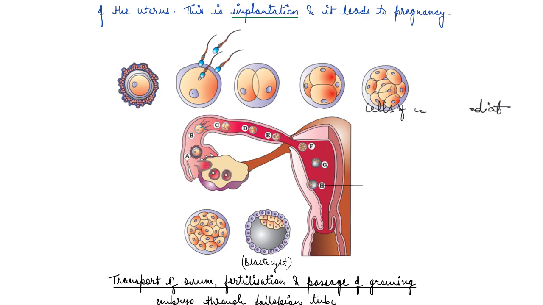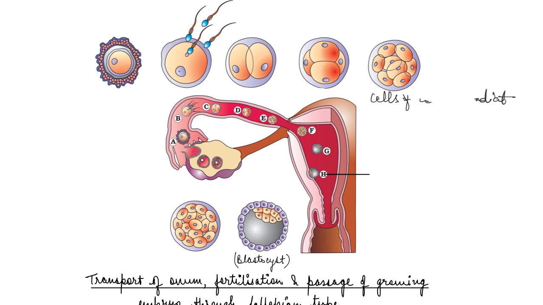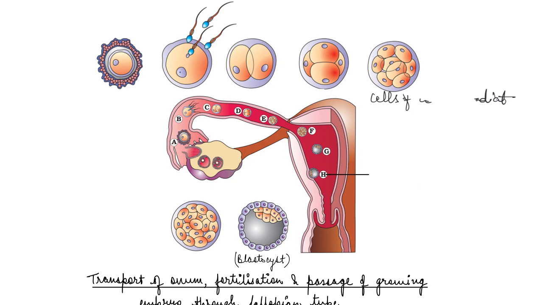So this is the diagram, right? Here you have the ovum. Here this sperm is entering inside, right? Now the female and the male gamete form the zygote here, right? Now this zygote has developed and mitotically divided into two cells, right? Then four cells, again another mitotic division, right? And then eight cells, right? And after that, 16 cells.